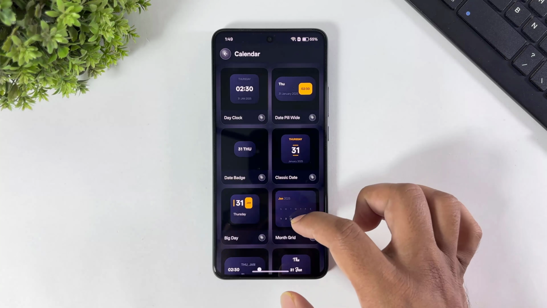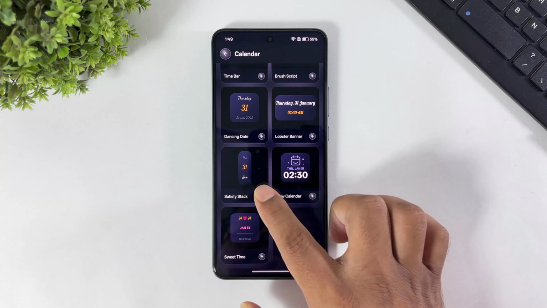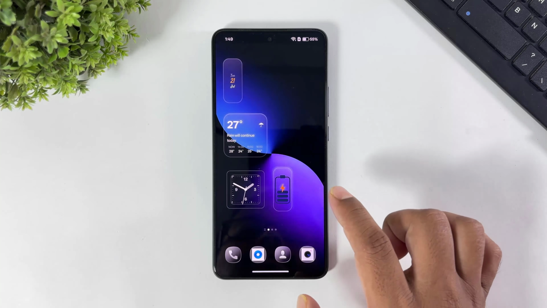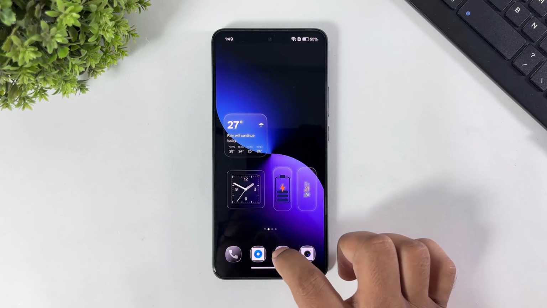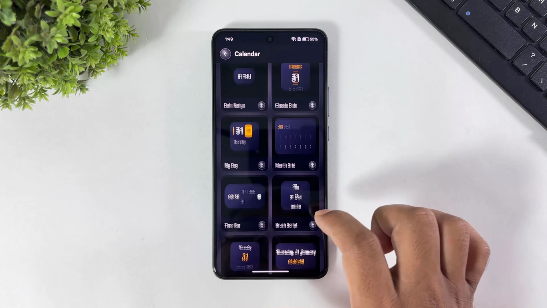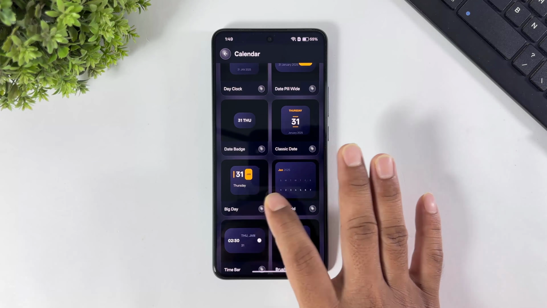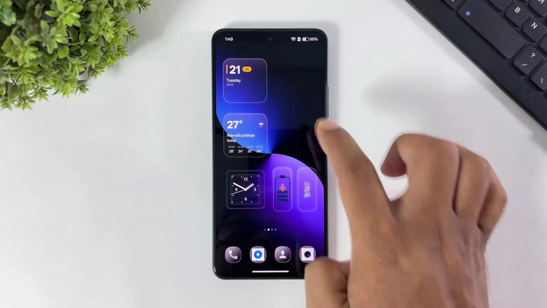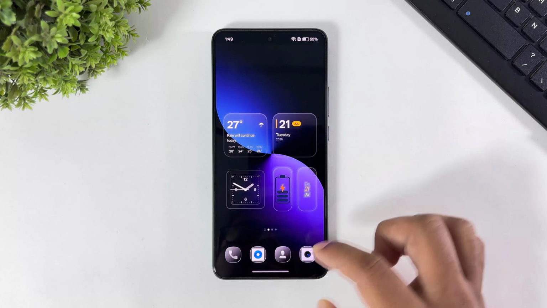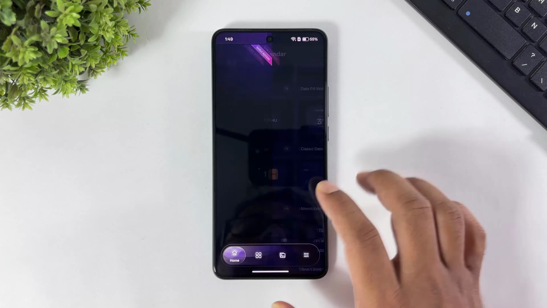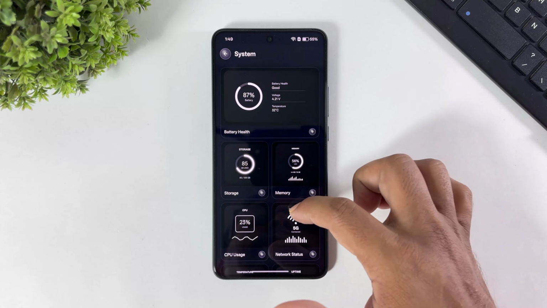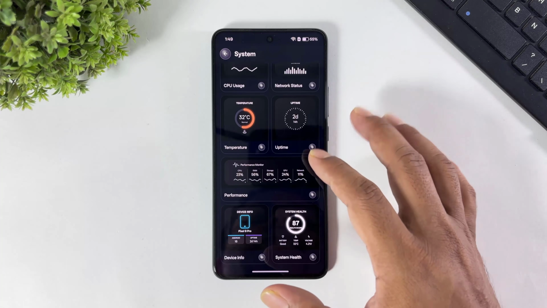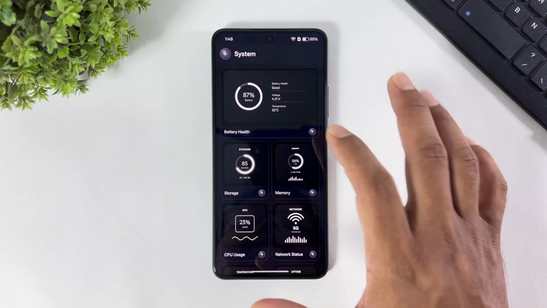Calendar widget. And system widget. Look at all these types of system widgets available in this app.